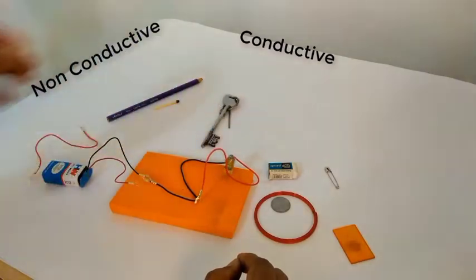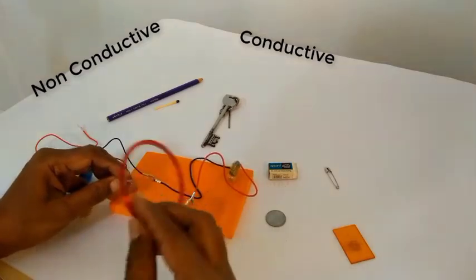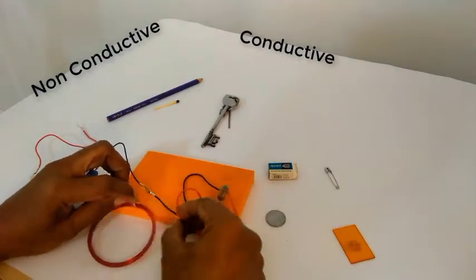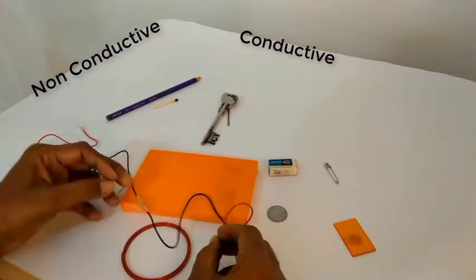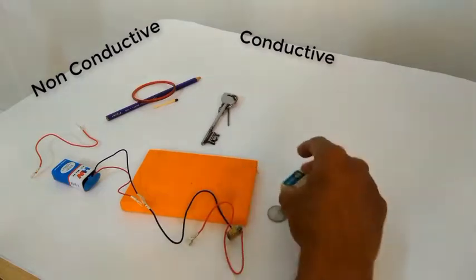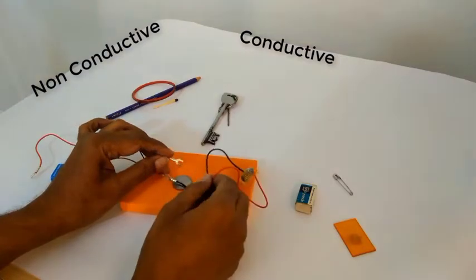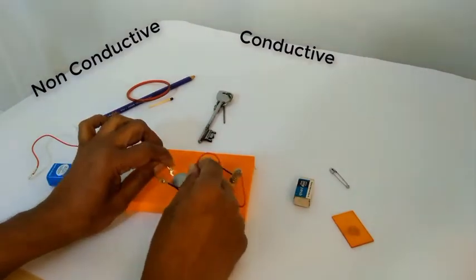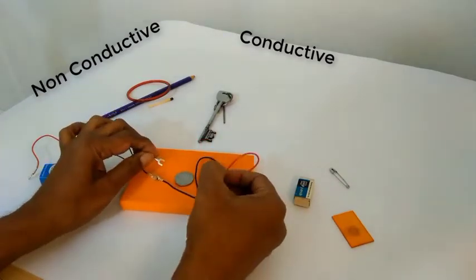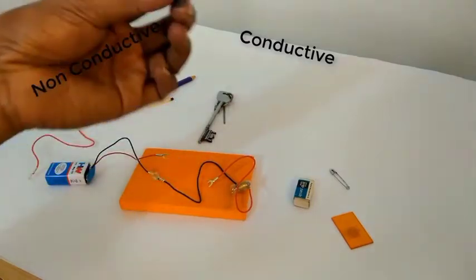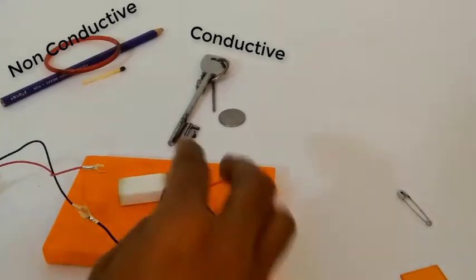Okay, so similarly we are now going to test a plastic bangle like this. You can take a plastic or a glass bangle. So when we put both ends of the conducting wires like this, we notice that this doesn't conduct electricity. Now we'll take a coin. Okay, so this is also a metal coin. If we try to connect this, we'll see that the bulb starts glowing. So this is also a conductor of electricity. In the same way children, you can also create a circuit like this, and you can test various things around you at home to see whether they are conductors or insulators.